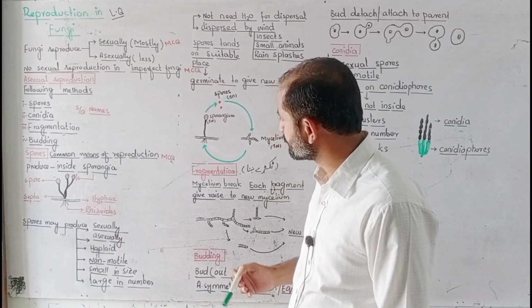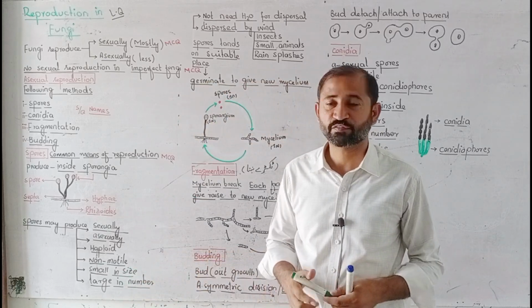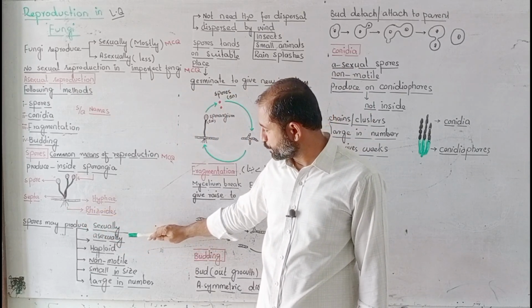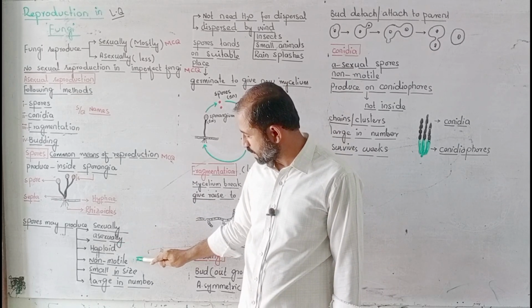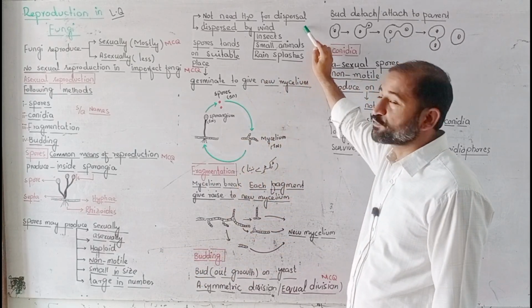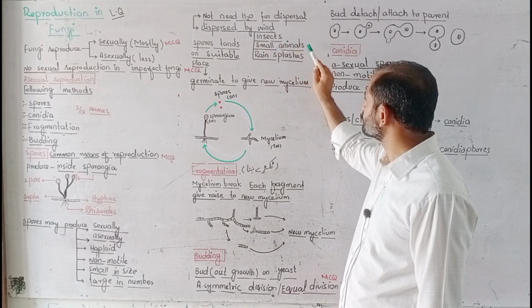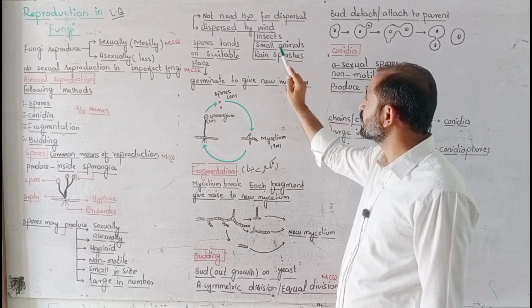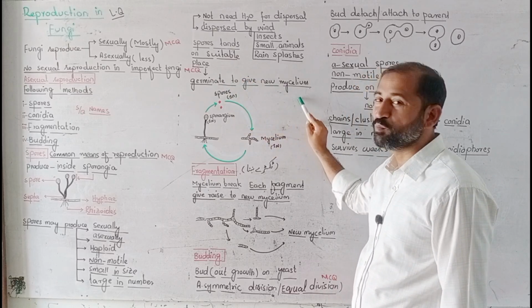Next, there are different properties of spores. What are the properties of spores? Spores may be produced sexually or asexually. These spores are haploid and non-motile, small in size, large in number, do not need water for their dispersal, and are dispersed by wind, insects, small animals, and rain splashes. Whenever they are dispersed and land on a suitable place, they will germinate to give new mycelium.